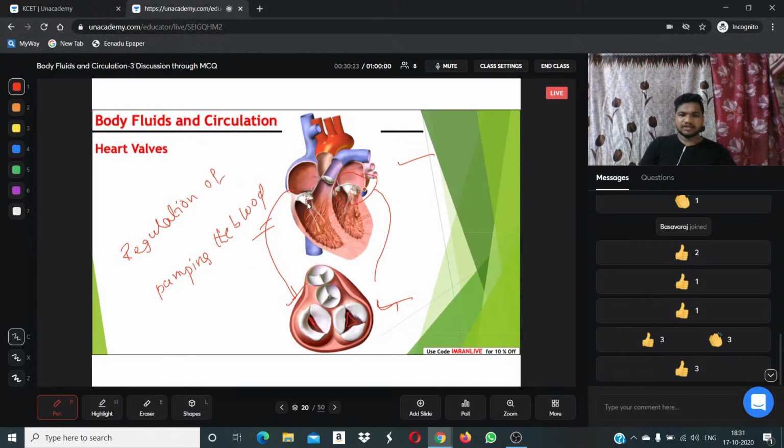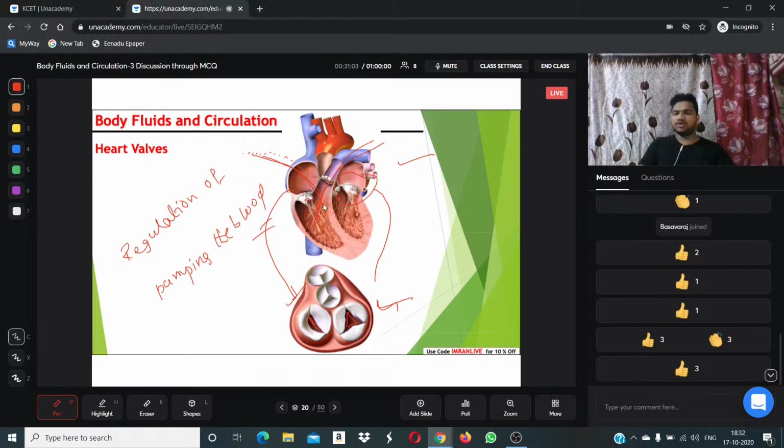Yes, you can observe here. Here we have valves, right? Once oxygenated blood enters the atrium, from the atrium it enters the ventricle, right? The ventricle, once the heart contracted, takes in blood. Once the heart relaxed, it sends the blood. I hope this is clear. Once the heart contracts, blood comes into the heart. Once the heart relaxes, blood goes outside.